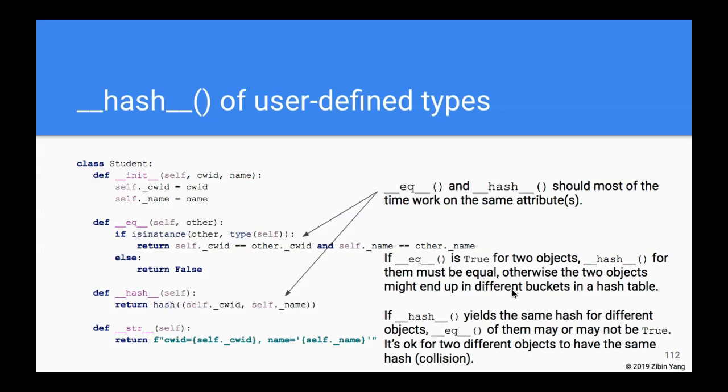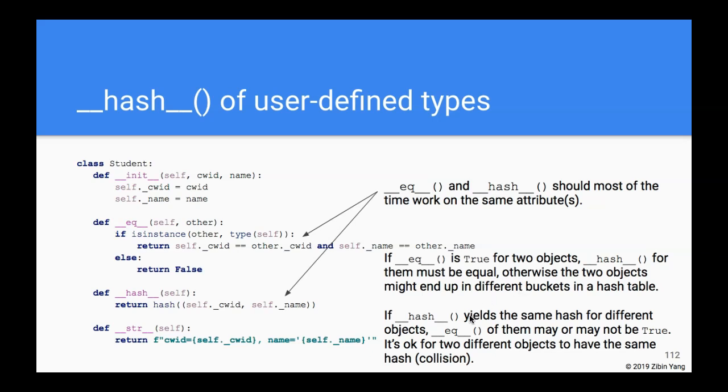Now, something that may not be obvious in the first place, but makes a whole lot of sense when you think about it, is that if two objects are the same, meaning their dunder eq is true, then if we hash those two objects, the hash should be exactly the same, right? Otherwise, if these two same objects have different hashes, they might end up in different buckets, which is going to be very weird.